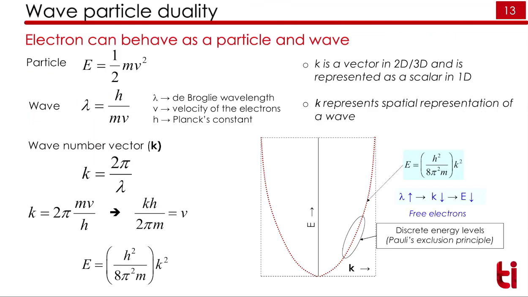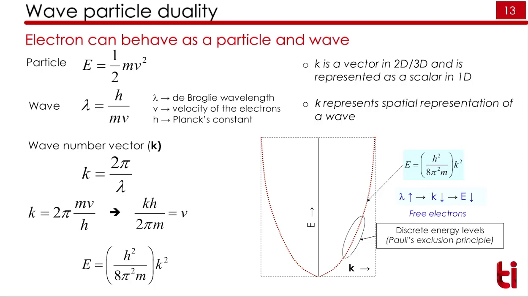Now I have posed a question: why is the energy of electrons not continuous, why is there a gap between two energy levels? The answer is here. An electron can behave like a particle or like a wave at the same time. This is called wave-particle duality, and it is in accordance with quantum mechanical theory.